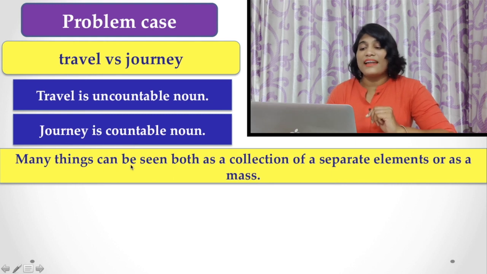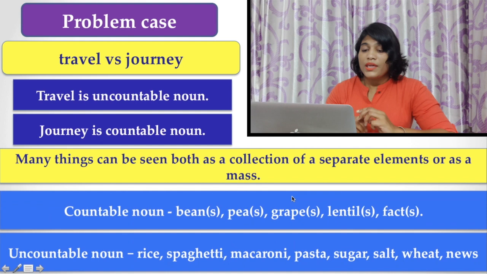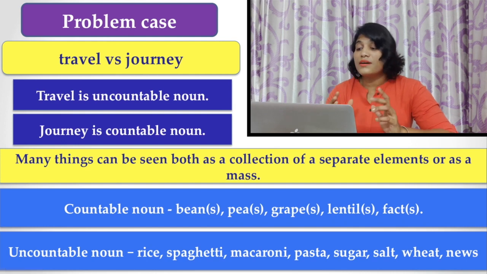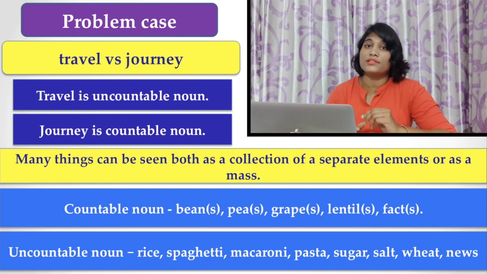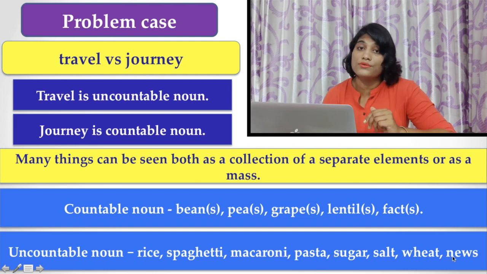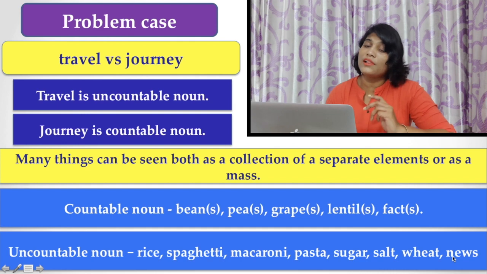Many things can be seen both as a collection of separate elements or as a mass. Here, you find the countable nouns are bean, beans, pea, peas, grapes, lentils, etc. They are called countable nouns, but rice, spaghetti, macaroni, pasta, sugar, salt, wheat, news, they are uncountable nouns.